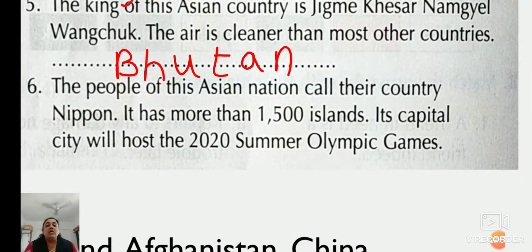Now the sixth number. The people of this Asian nation call their country Nippon. It has more than 1,500 islands. Its capital city will host the 2020 Summer Olympic Games. Which is the city? The people of this Asian nation call their country Nippon. It has more than 1,500 islands. Its capital city will host the 2020 Summer Olympic Games. What is the name of the city, my dear children?